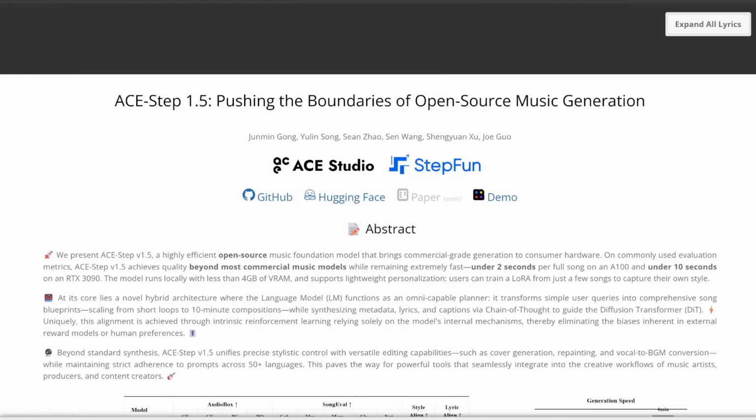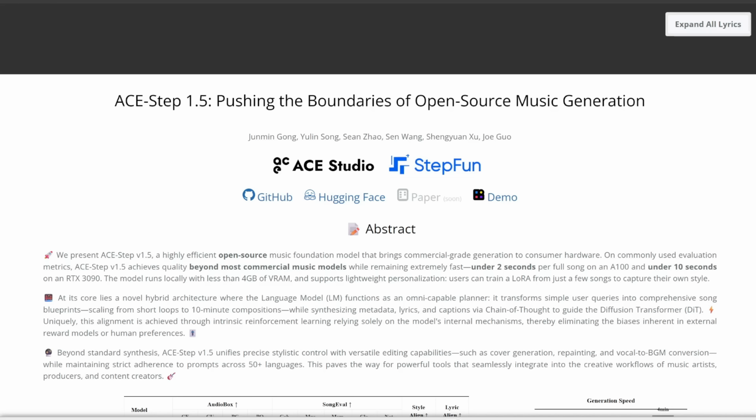The best open source AI music generator is here. As you can hear from these demos, unlike previous open source models, this one is actually really clean and good quality. Best of all, this works with low VRAM, and you can even run this on just a CPU. Plus, this is blazing fast. You can generate a full song in seconds.